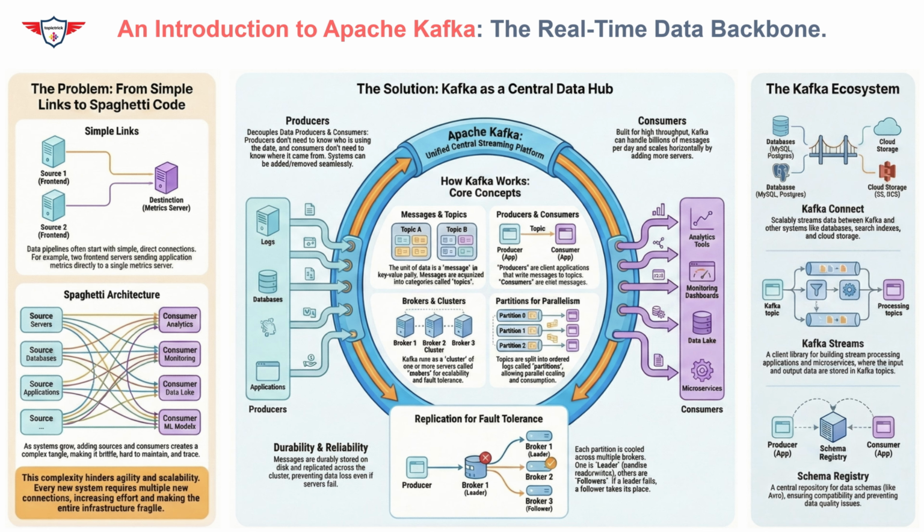Beyond the core cluster, the Kafka ecosystem extends its power through tools like Kafka Connect and Kafka Streams. Kafka Connect acts as a bridge, automatically moving data between Kafka and external systems like MySQL databases or cloud storage. Meanwhile, Kafka Streams allows you to process that data as it flies by, filtering, transforming, or aggregating information in milliseconds. It's the difference between looking at a static report at the end of the day and watching your business move in real time.